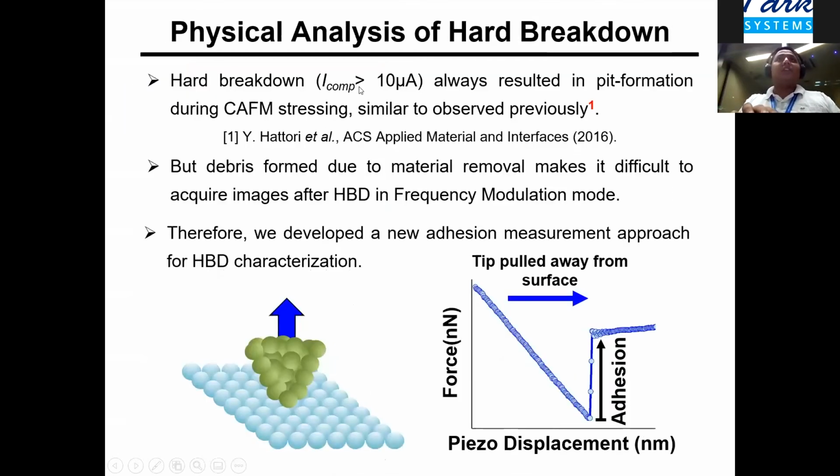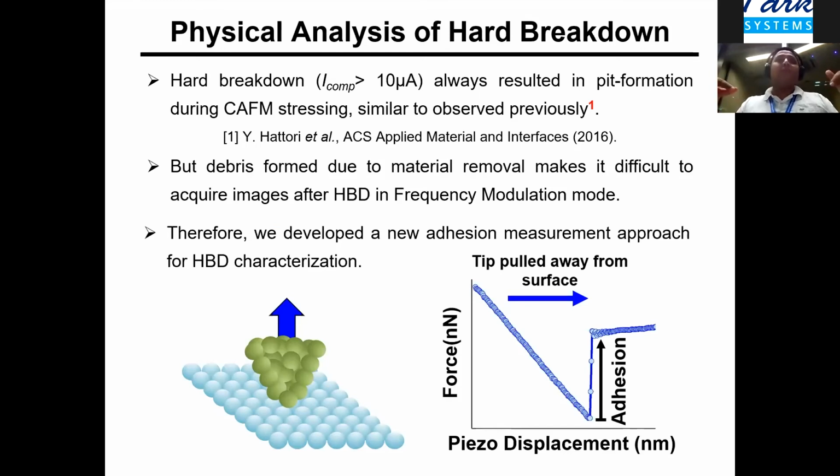So in this context, we were also interested in looking at the hard breakdown region. Earlier work done by Hattori, for example, has shown that when we do hard breakdown, which means putting a higher current compliance, tens of microamps or more, they always see that the material is fractured and a pit tens of microns wide is formed. But most of these measurements were done in ambient. And the good thing about ambient is that tapping mode can be used, which provides good enough resolution to look at all these phenomena.